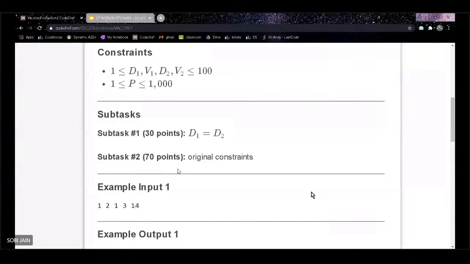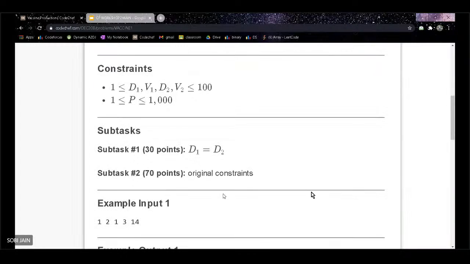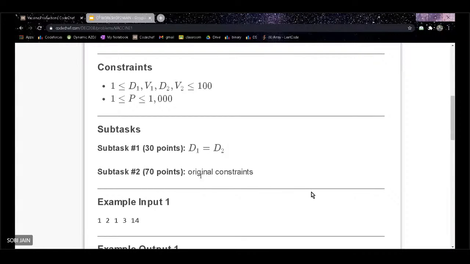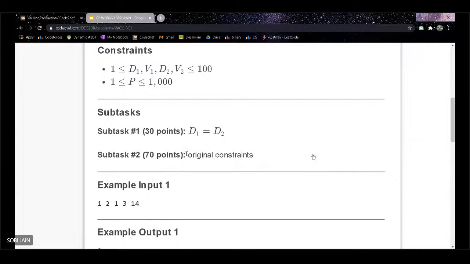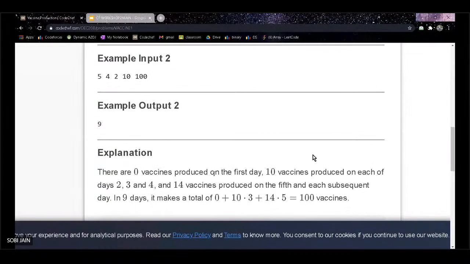Basically you need to get all the test cases passed, but here in some of the questions they give you subtasks. That is, if the input is based on these conditions, then you are going to get 30 points. But if your code works for all the original constraints, then you are going to get all the points. Here each question is for 100 points.